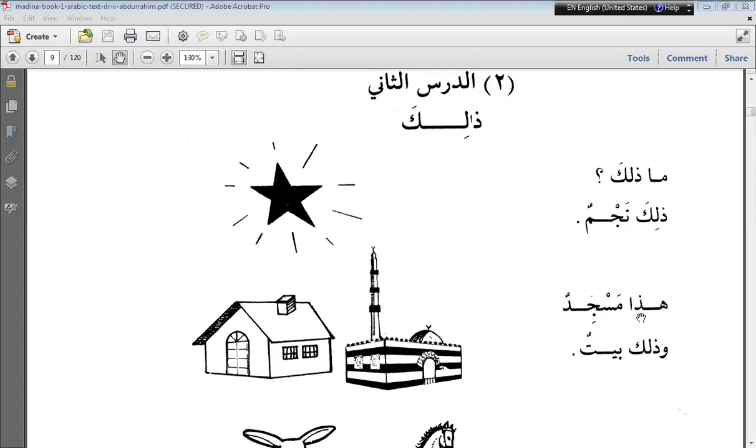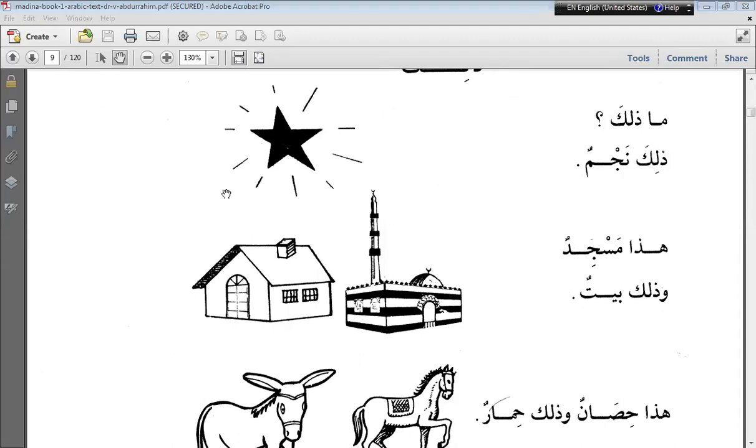That is zalika baytun. This is a house. You have done the opposite. Haza means this, so this is a masjid, and zalika means that, so that is a house. Now you are correct. That is a house.